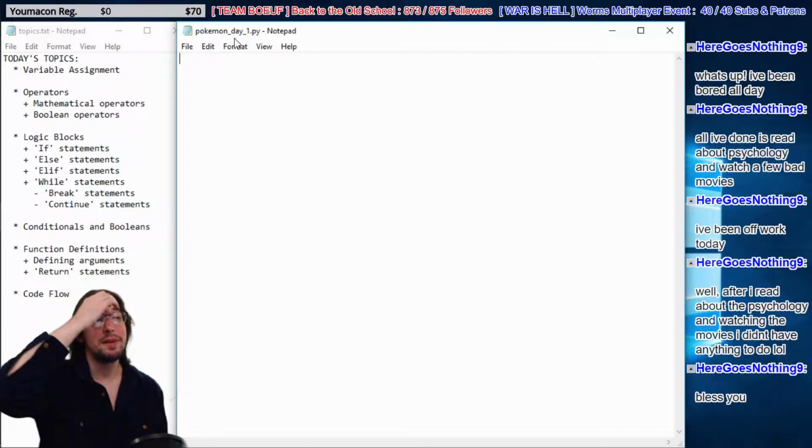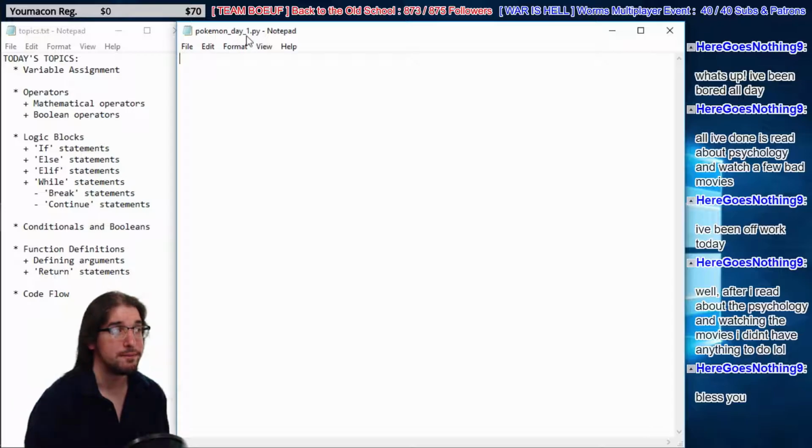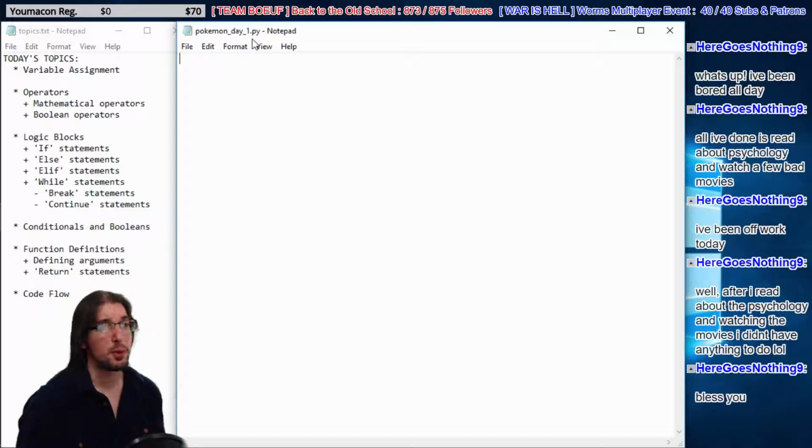I think Pokemon's a game that a lot of guys are familiar with. It's a good place to start if you want to get an idea of the very basics of how we're going to be using data and moving it around. So guys, the fundamentals of programming, I feel like there's two pillars, right? You have on the one hand data, which is your information you need in your program. Say if you're talking about video games, if you're playing Sonic the Hedgehog, you might need to know Sonic's position in the stage. That would be data, right? You might need to know how many rings he has. That would be data, right?